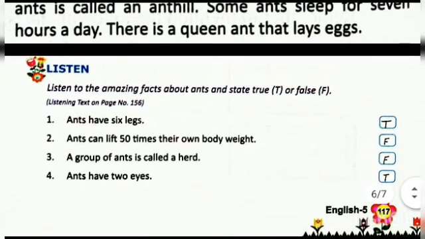So for the lesson activity, few statements are given and we have to say whether they are true or not. First one, ants have 6 legs. This is true. Second, ants can lift 50 times their own body weight. That is false. Third, a group of ants is called a herd. That is also false. Fourth, ants have 2 eyes. That is true.